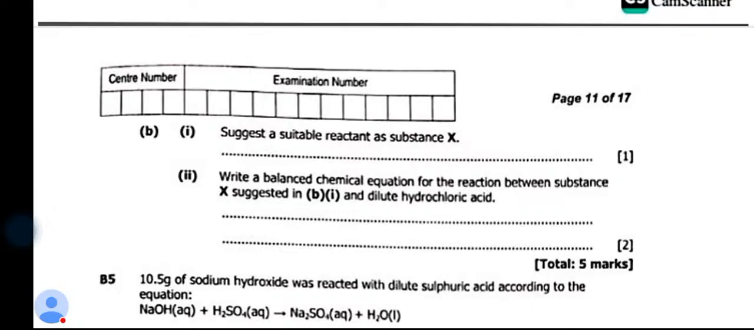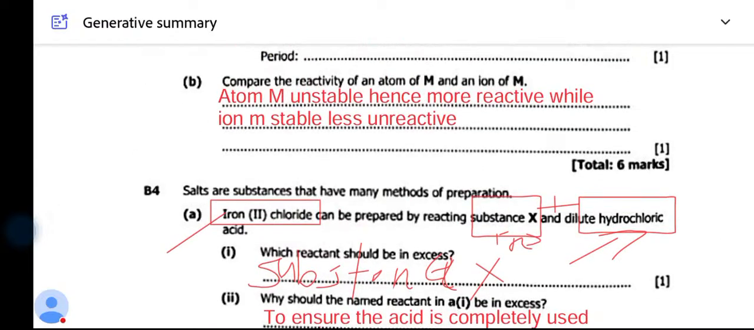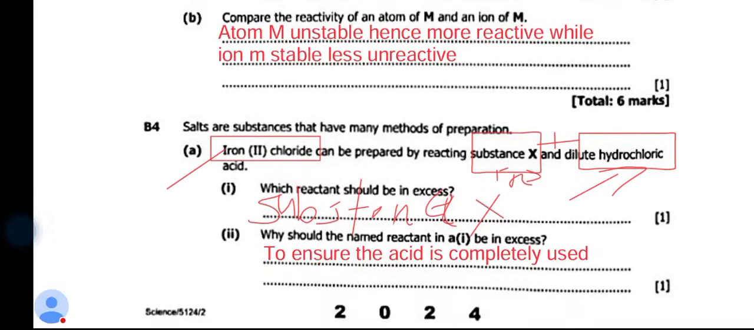Suggest the suitable reactant as substance X. They are simply asking what is the name of substance X. Now, this is simple. Why is it simple? The question said iron chloride. So obviously substance X is iron.